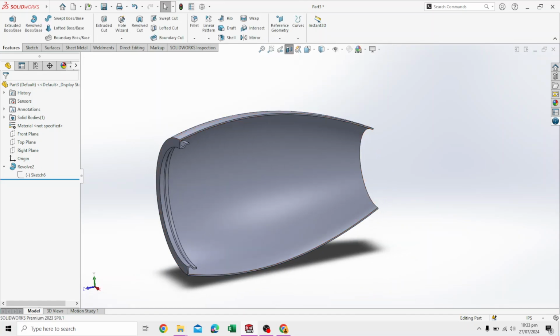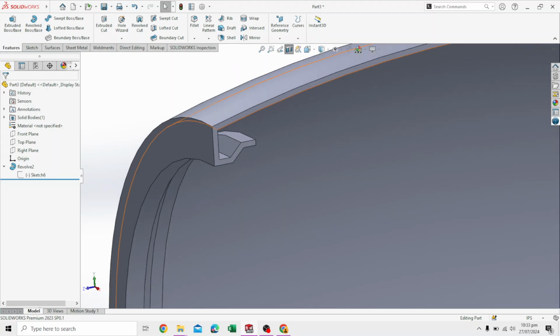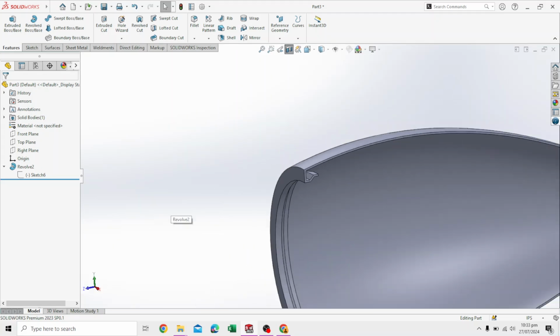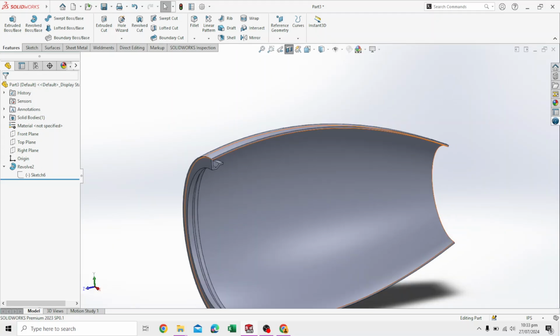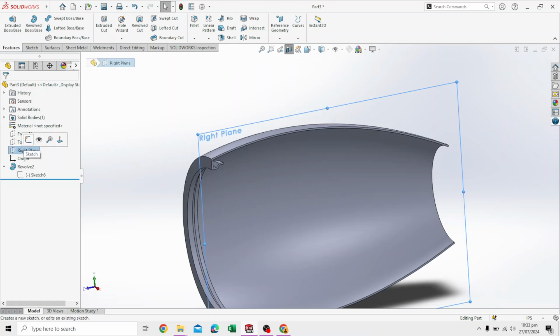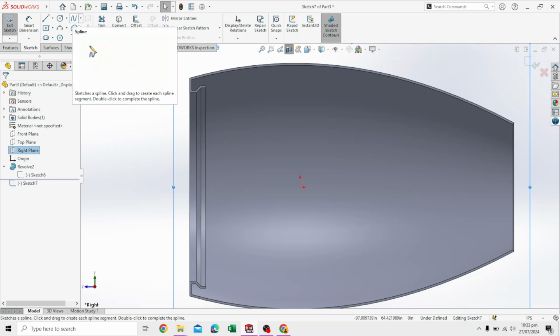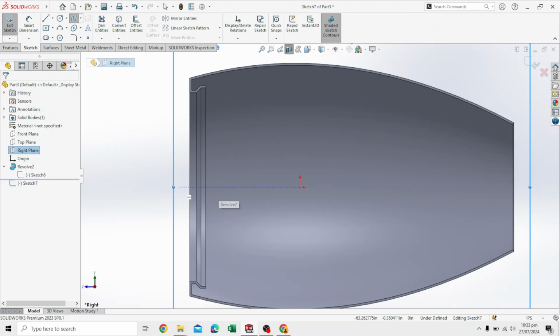Obviously we're going to be drawing inside, and you can see the thickness that we added to the part. Now let's go back to the front plane. Here we will again use the spline command in front of the horizontal.